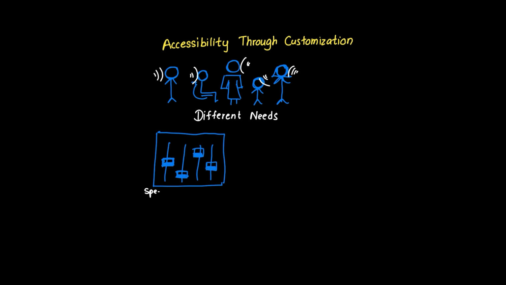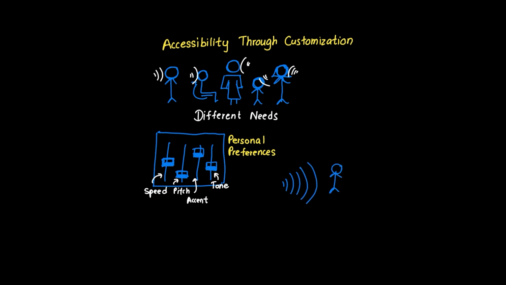Imagine being forced to learn from a teacher whose voice you can barely understand versus choosing someone whose speech patterns match your processing style. Regional accents matter too. Some users need slower speech to process information. Others prefer faster delivery. Voice customization transforms speech synthesis from a one-size-fits-all solution into a personalized accessibility tool that truly serves each individual's needs.